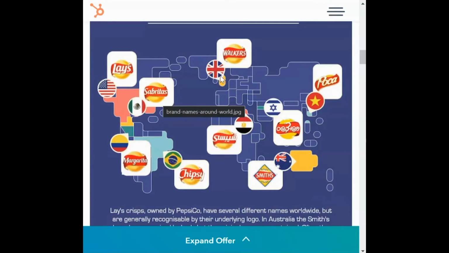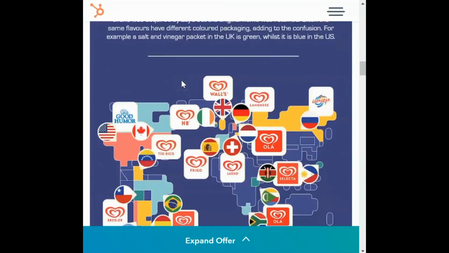Now, there are two reasons behind it. Reason number one is that a lot of times they prefer different names because locally it relates better. For example, Chipsy is also a good name, but because of the languages spoken in Brazil, they might have adapted the name. Or maybe the Lay's name itself wouldn't be available in Brazil because someone else might have taken it, and they wouldn't want any legal consequences. So they completely change the name, and you can see all the different names they have. We'll go forward and cover some more examples.